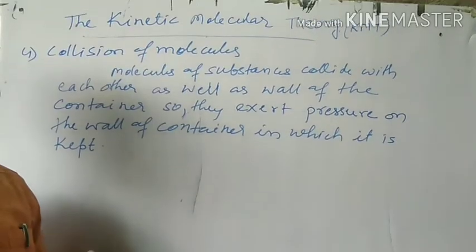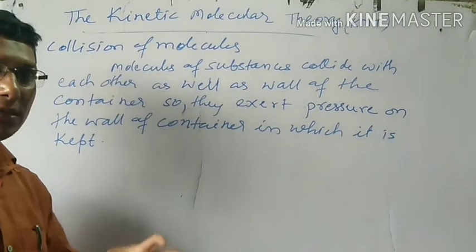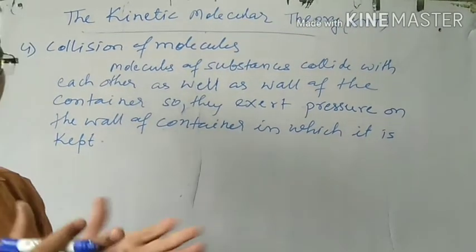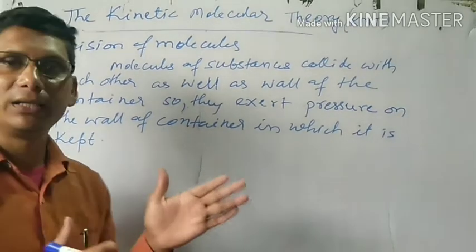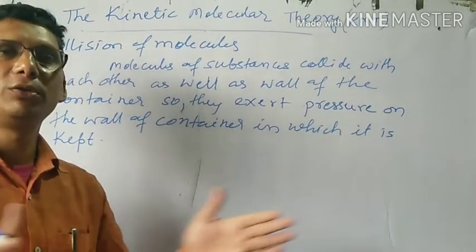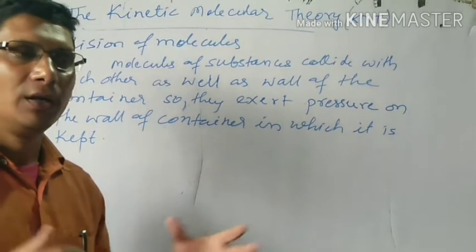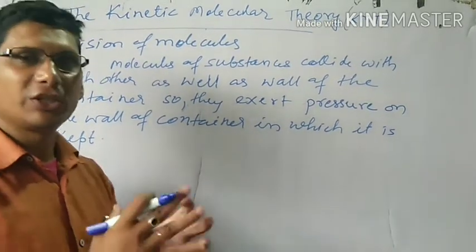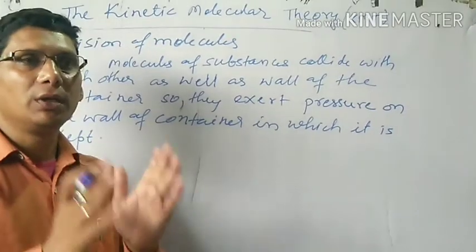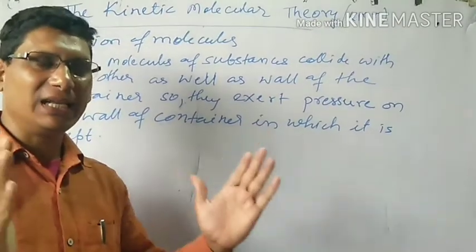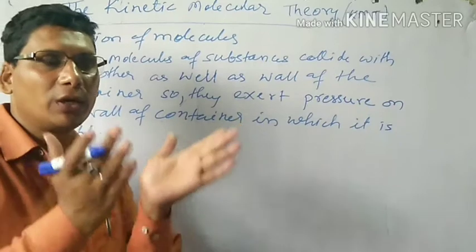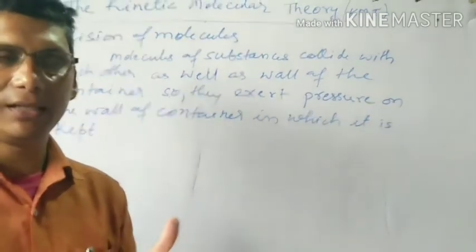As I told you, all matter consists of molecules. So molecules in any matter are always colliding with each other, especially in liquids and gases. As intermolecular space is more, these molecules move randomly here and there, so they keep on colliding with each other, as well as with the wall of the container in which they are kept. We will store a liquid in a container, we will store a gas in a container.